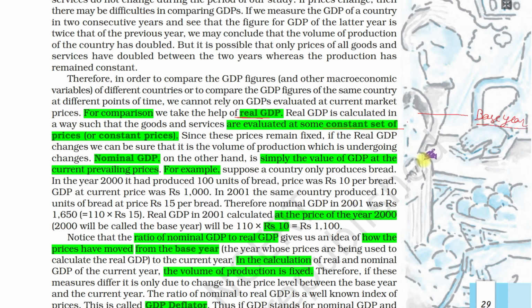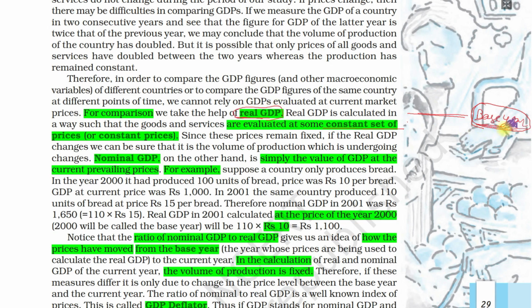Just like we measure height from a reference, you are 4 feet taller than so-and-so, or you can say your flat is 100 square feet more than my flat. So this is a reference. Your flat is a reference. It is the same way: the base year is a reference line, and through the reference line we measure the GDP. Then we can call it real GDP.